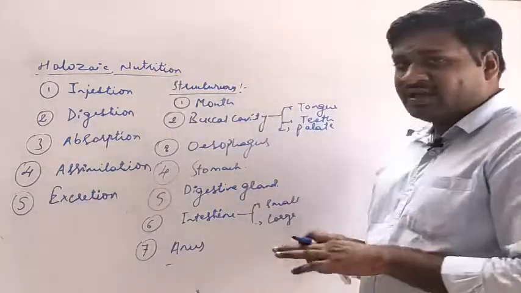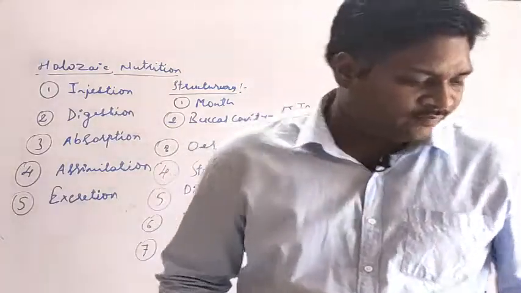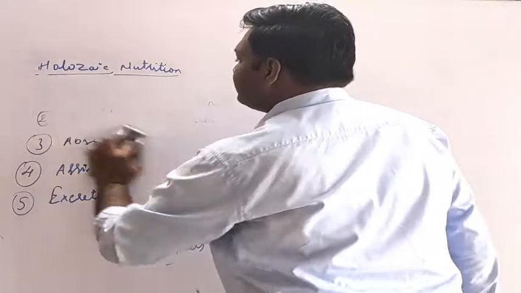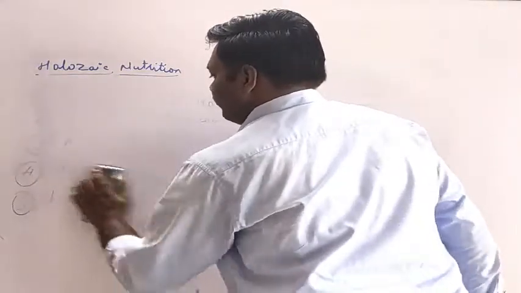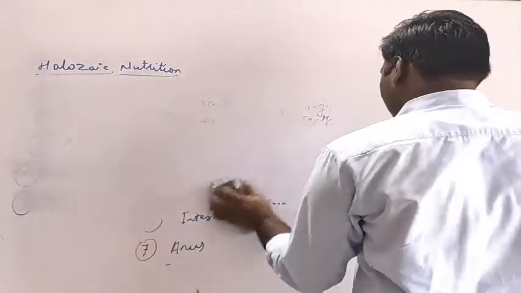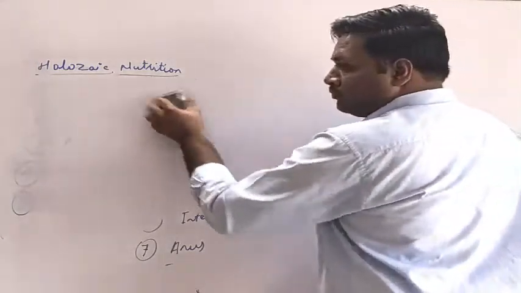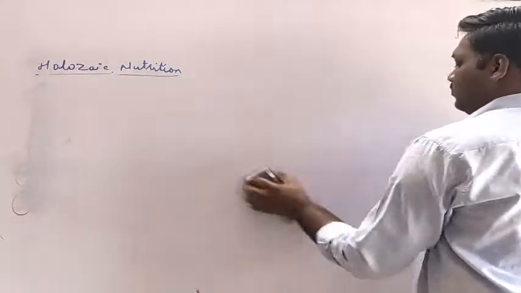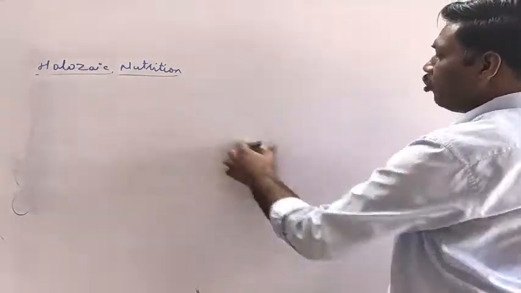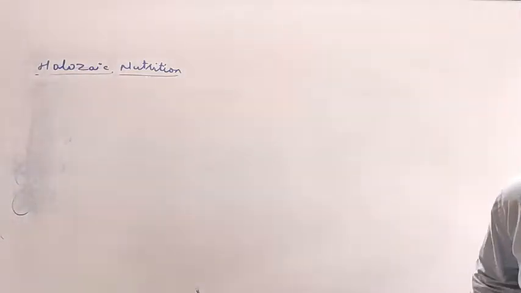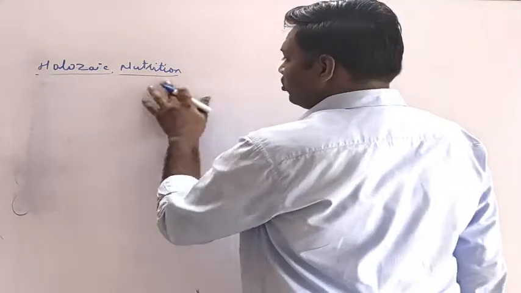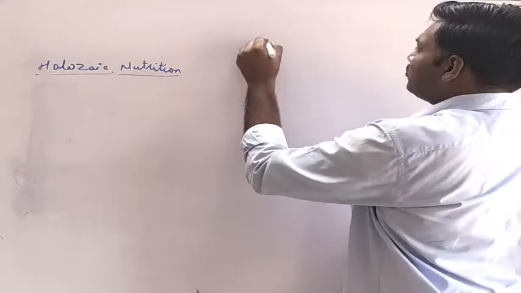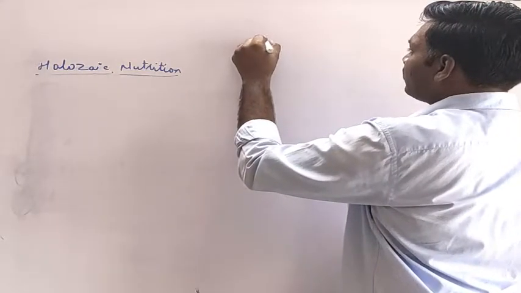Now let's see how the alimentary canal looks. I'll rub these names. I hope you can all see this. So let's assume this is the structure of a human.